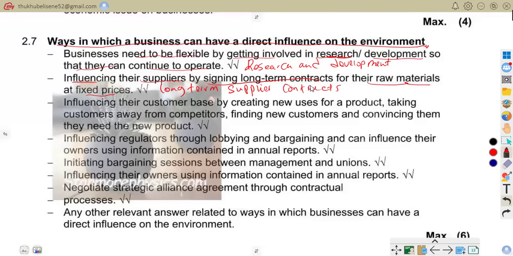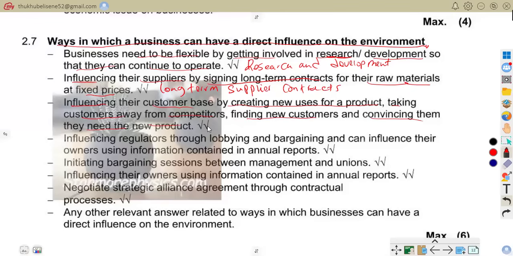For example, fixed price contracts for raw materials or agreements with transport companies. Also, influencing customer base by creating new uses for products or taking customers away from competitors, finding new customers and convincing them they need the new product.